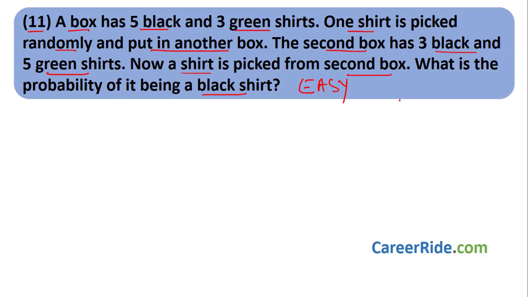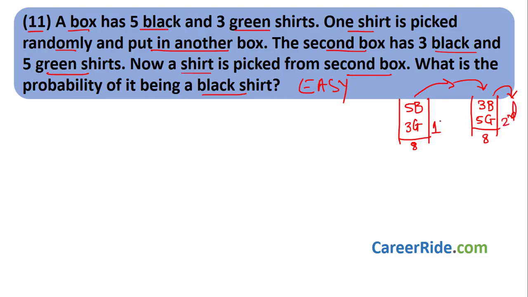Let us see what they have given. There are 2 boxes. In the first box there are 5 black and 3 green shirts. Then one shirt is picked at random and put in the second box. The second box has initially 3 black and 5 green shirts. Total number of shirts over here is 8, total number of shirts over here is 8. This is the first box, this is the second box. Now what they ask is that a shirt is picked out from the second box. What is the probability that it is a black shirt?